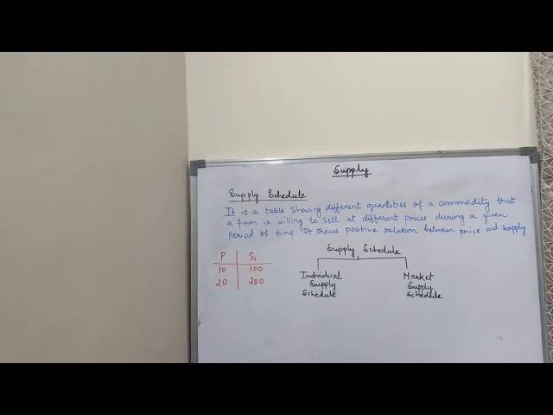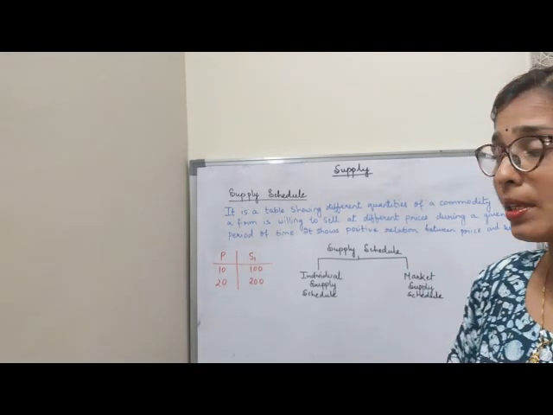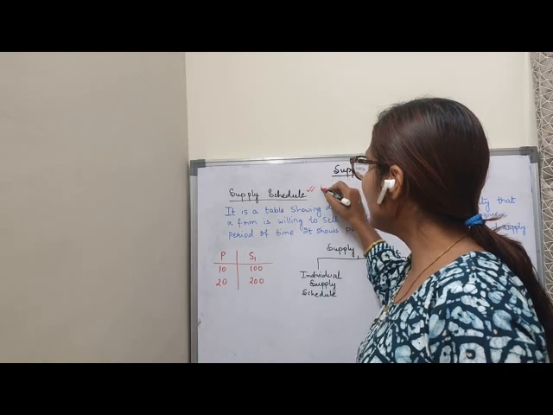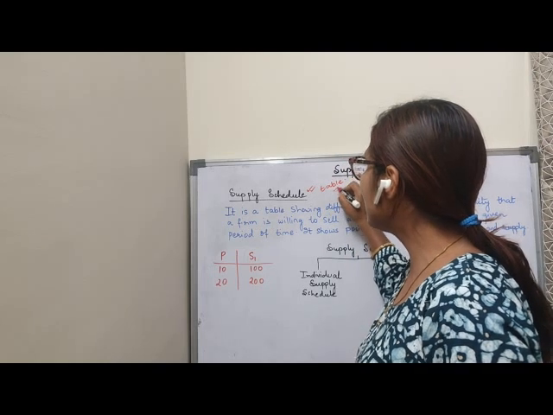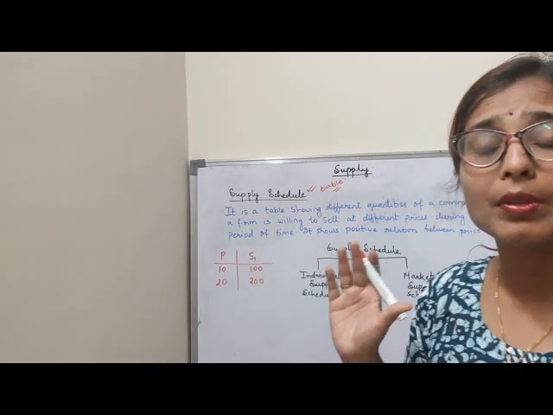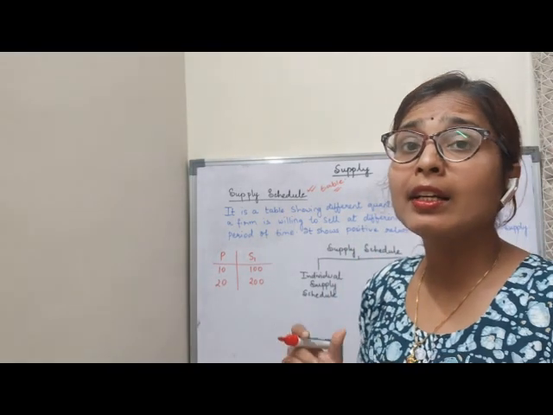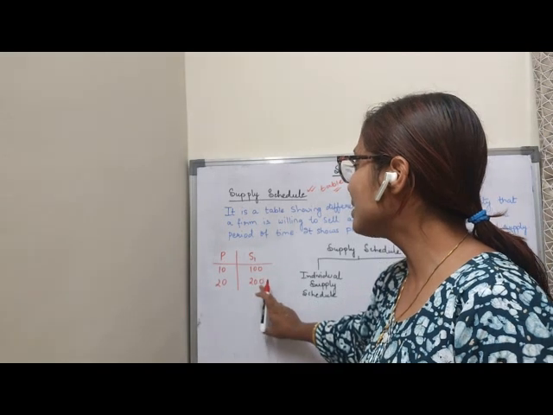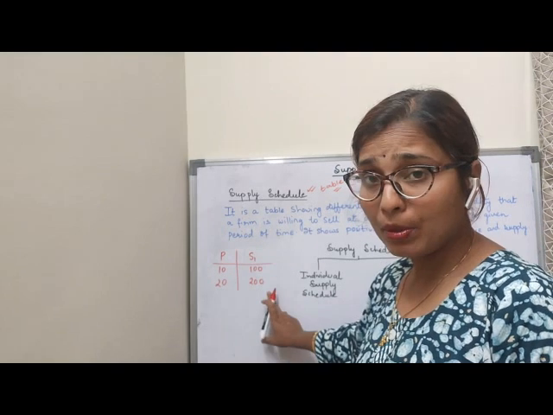Now, children, we will understand the other term, that is supply schedule. Children, whenever the word schedule comes, it means that we are showing it in a table manner. That means in a tabular form. So this is the table you can see. It is showing in the tabular form.